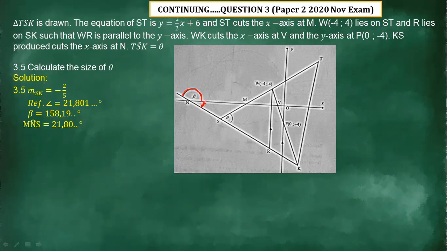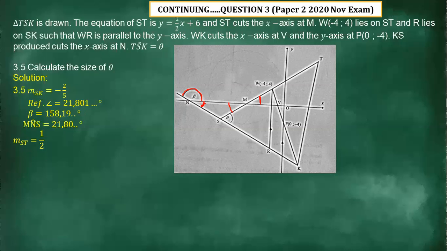So we have this angle here. Then we find the gradient of ST. Why do we need the gradient of ST? ST is going to help us determine this angle here, and we know that this angle and this angle are the same because vertical opposite angles are equal.